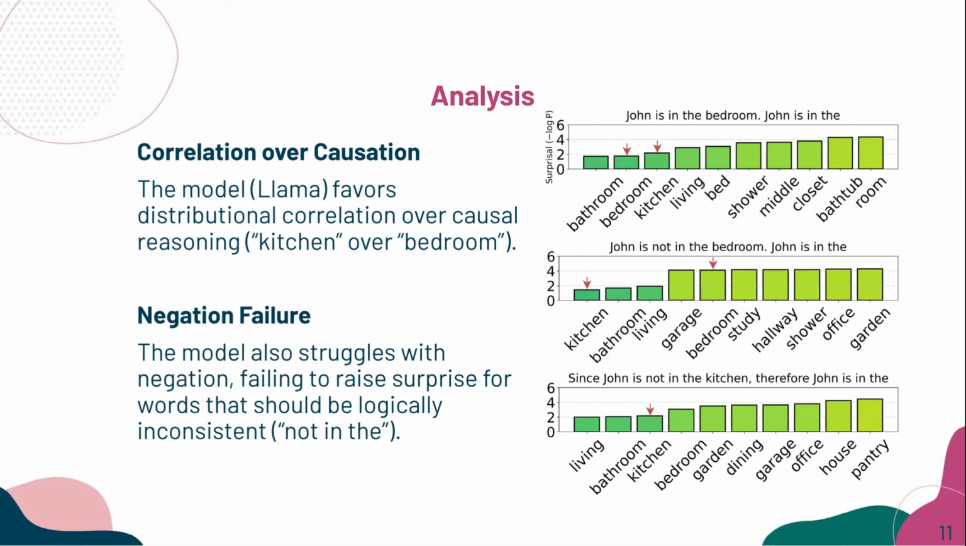Second, weak negation understanding. In the bottom examples, when the premise says John is not in the kitchen, the model still does not strongly increase the surprisal for kitchen in the hypothesis. In other words, the effect of negation is not reliably carried into the next word prediction. Thus, these examples show an existing limitation in large language models: surprisal reflects the model's learned expectations. However, these expectations do not always match correct logical reasoning.